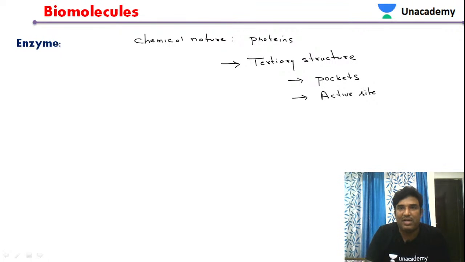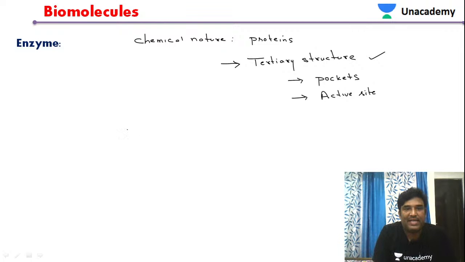So that is the reason, and we have to remember that. Enzymes, no doubt, are made up of proteins, and specifically the structure present in enzymes means they have proteins which exhibit the tertiary structure. The reason is because they have an active site. So because of that reason it is given like that.